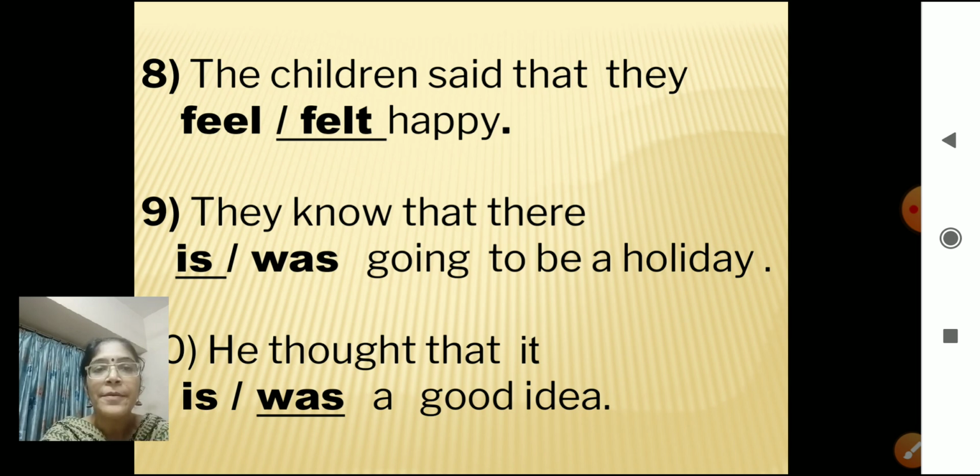Number 9. They know that there is or was going to be a holiday. They know. So we are talking about know is present tense. Correct. So they know that there is the correct answer. So you will underline is going to be a holiday. Great. Number 10.